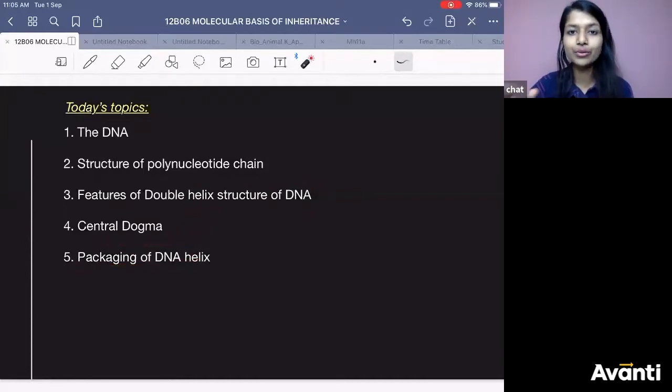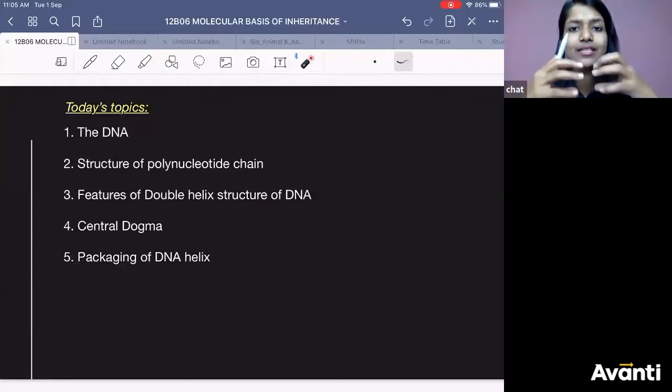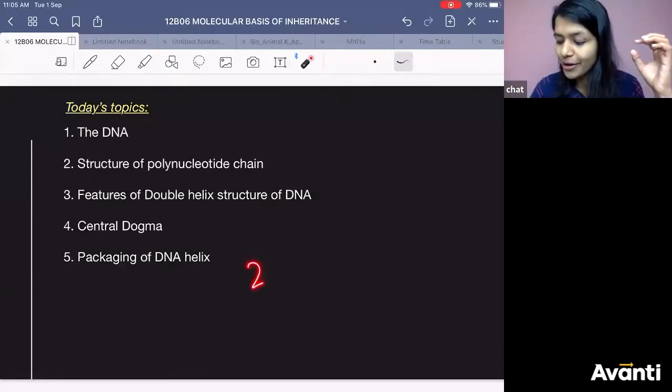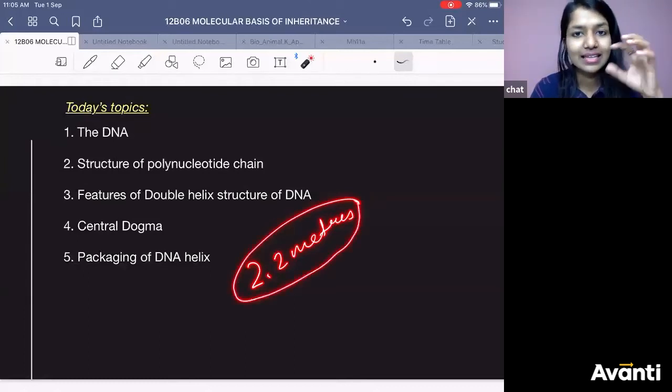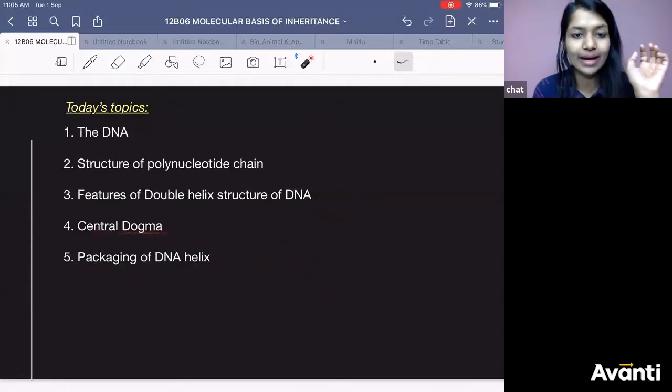Your nucleus is so small, and in that nucleus, you have DNA of 2.2 meters length. That length of DNA is present in a very small nucleus, so packaging is required.